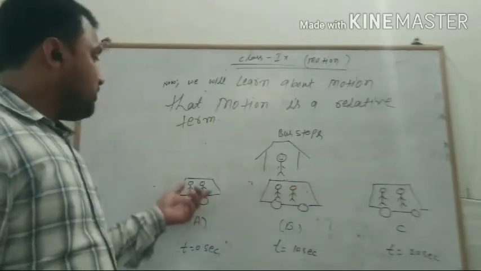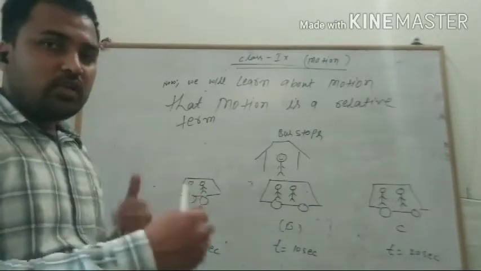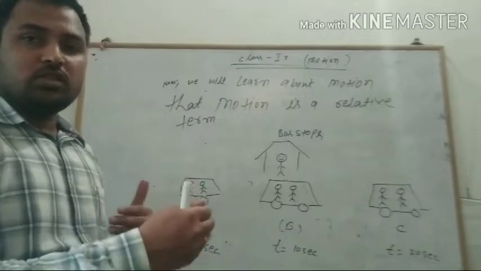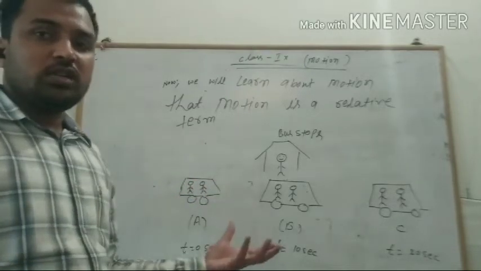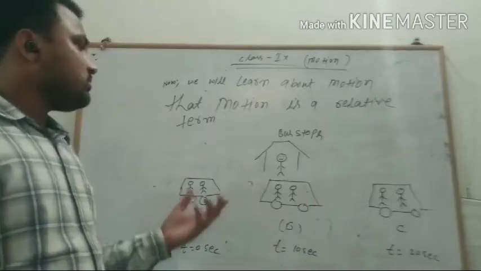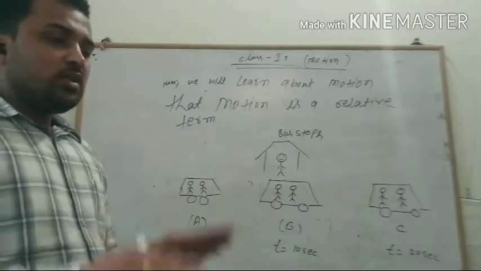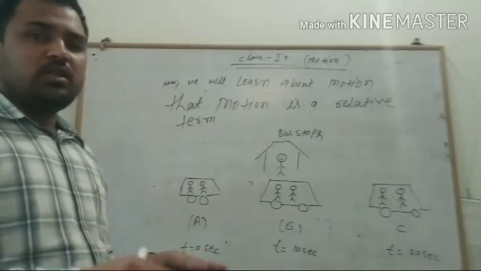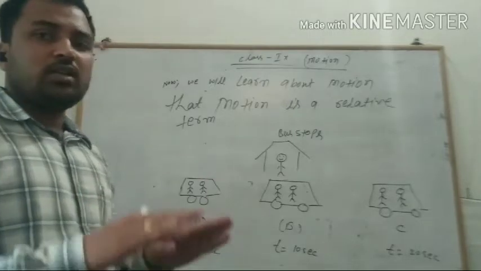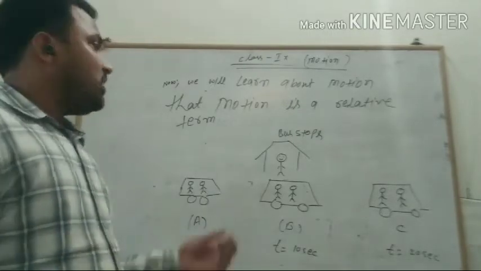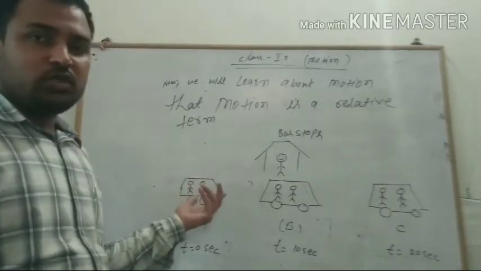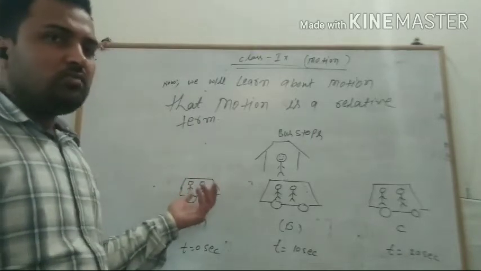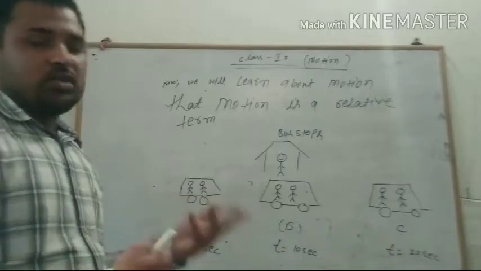But if these two persons are related with themselves and with each other, then they are not considered to be in motion, because they are simply sitting at a fixed place, and they are not moving with respect to each other. They are not changing their position with respect to time or with respect to each other.